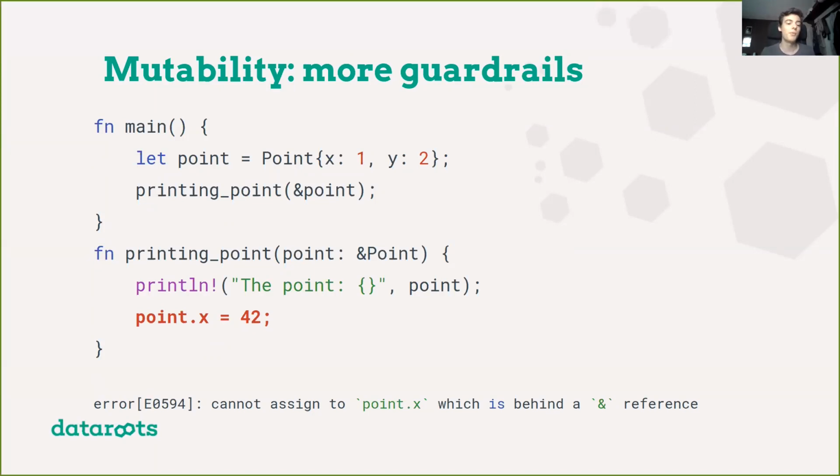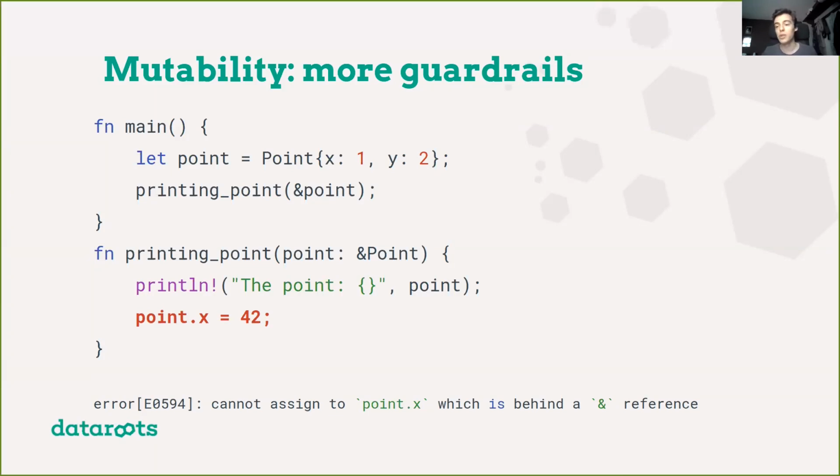But oh no, we made a mistake, and we accidentally tried to override one of the fields of the struct. Well, because everything is immutable by default, the Rust compiler will give us a compile time error saying we can't update this point.x field because the point variable in printing point is immutable. So then we would see the error, we could just remove the line and everything would work just fine.